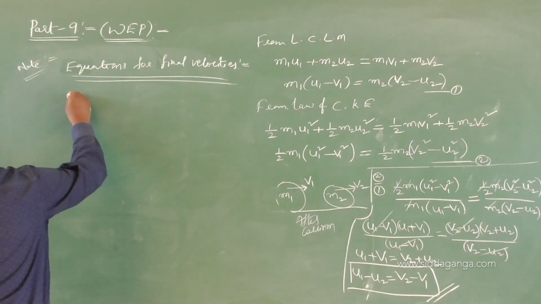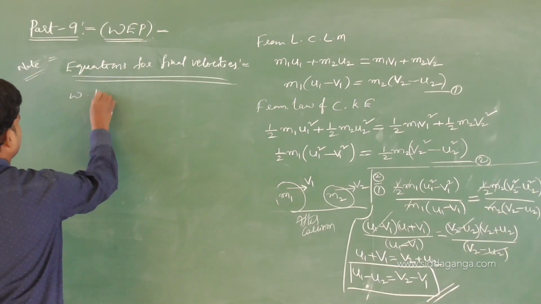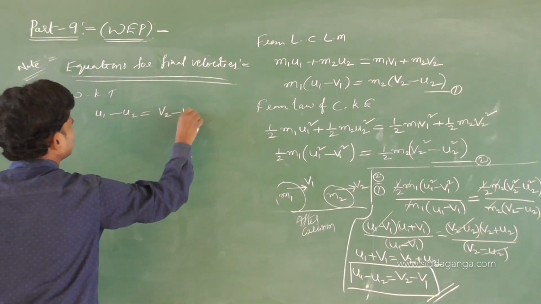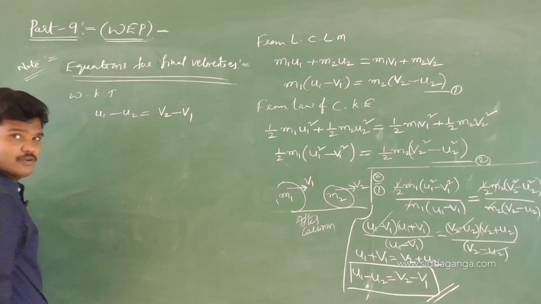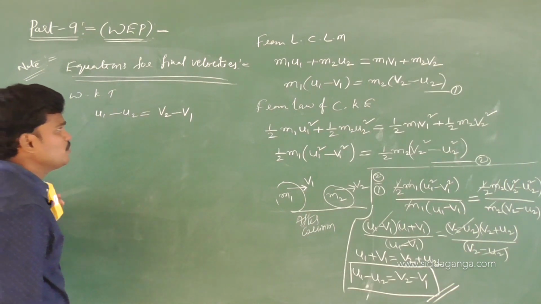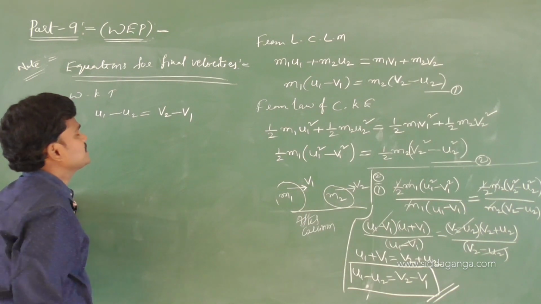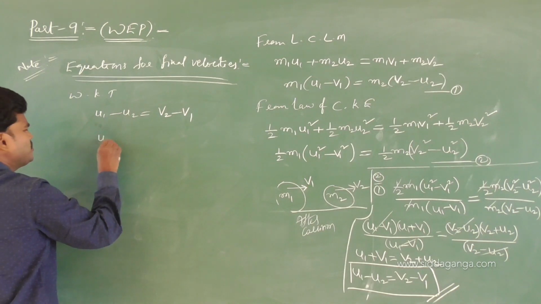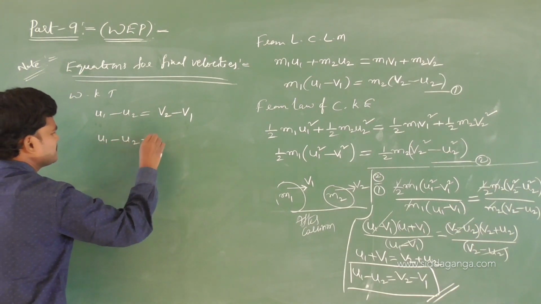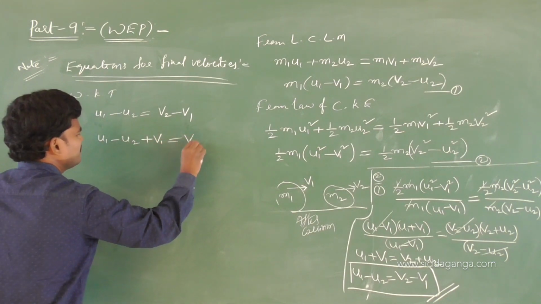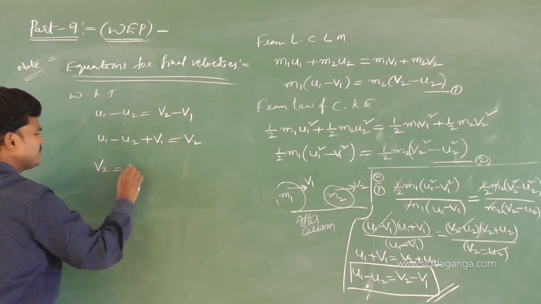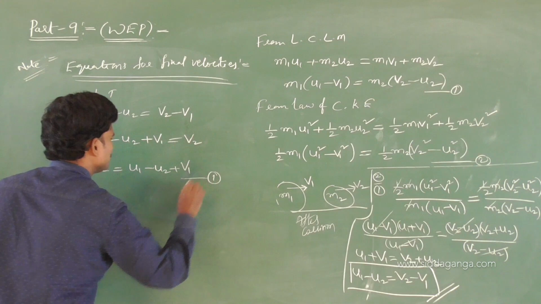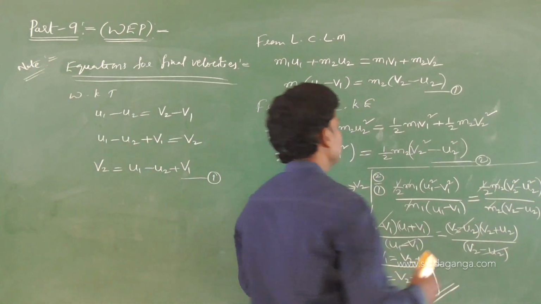From the previous concept, we know that u1 minus u2 is equivalent to v2 minus v1. From this, let me take the minus v1 to the left: u1 minus u2 plus v1 is equivalent to v2. So I got the v2 value, no need of derivation: v2 equals u1 minus u2 plus v1. Let us keep this as equation 1.